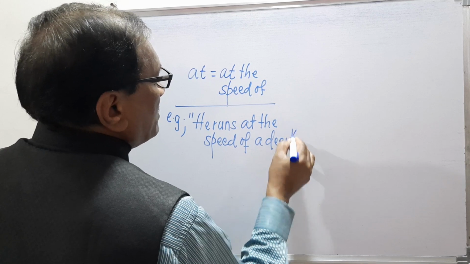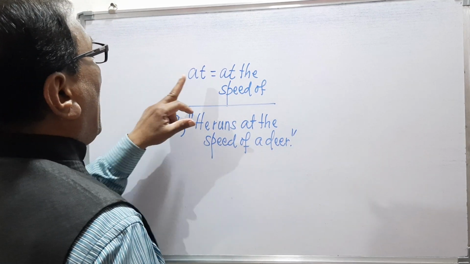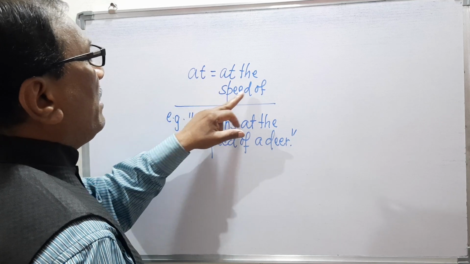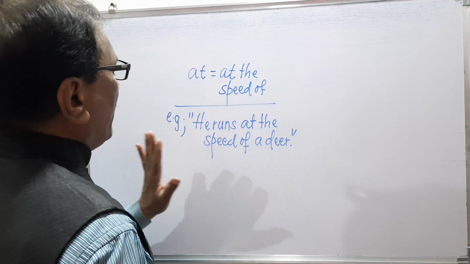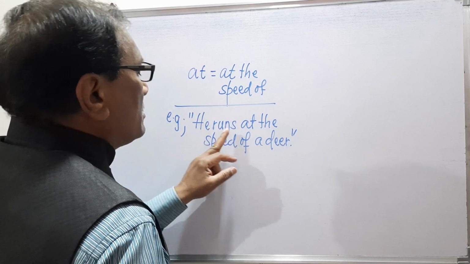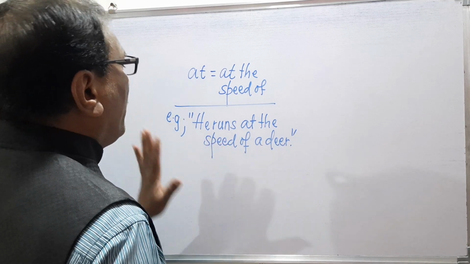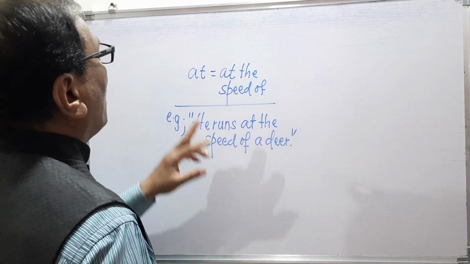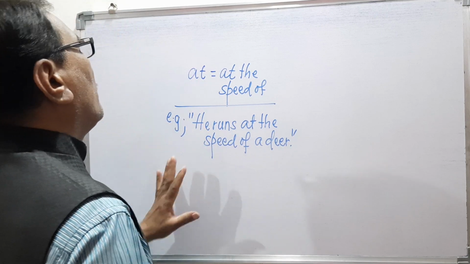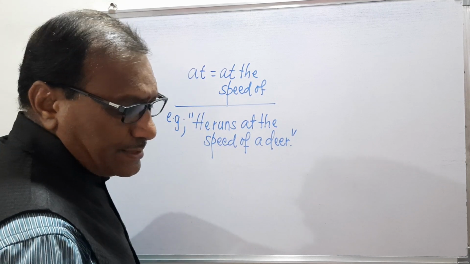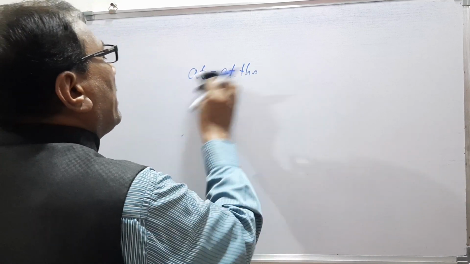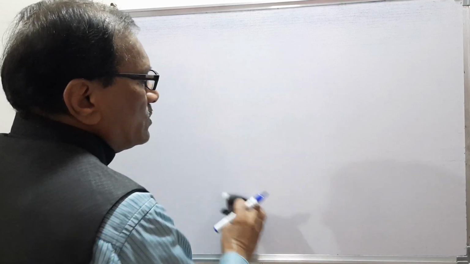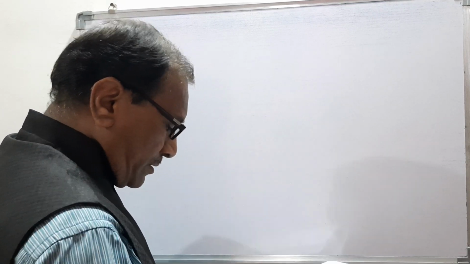What is the explanation? At is the preposition, at the speed of is the phrase which has been made from this at, and the explanation is that he runs at the speed of a deer. It means that here we have discussed the meaning of this phrase. So here we are discussing the phrases which have been made with the help of the preposition at, and the meaning is very useful.